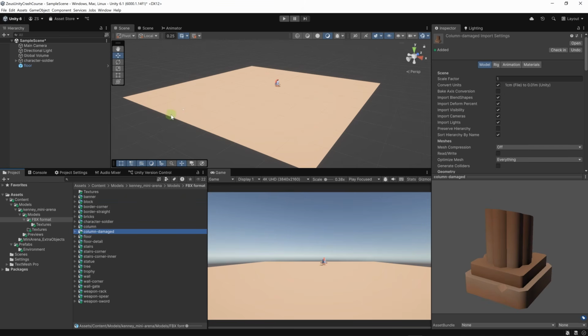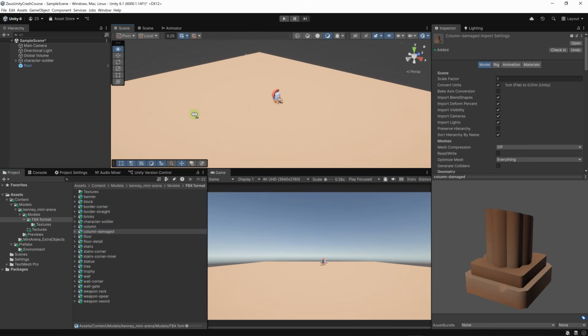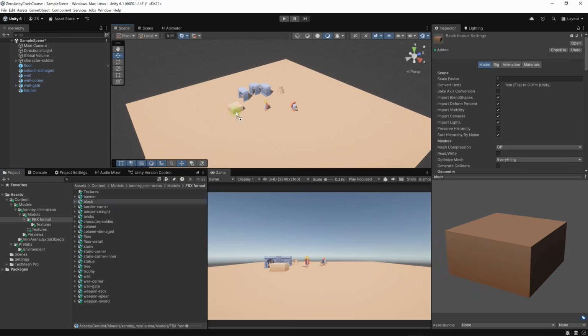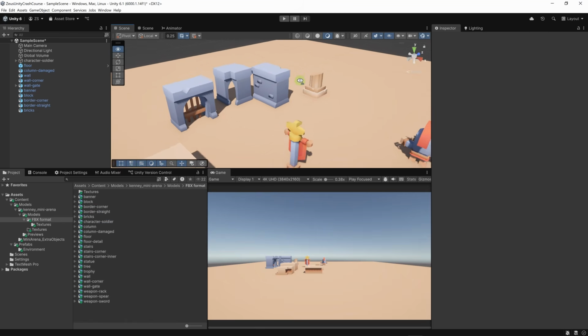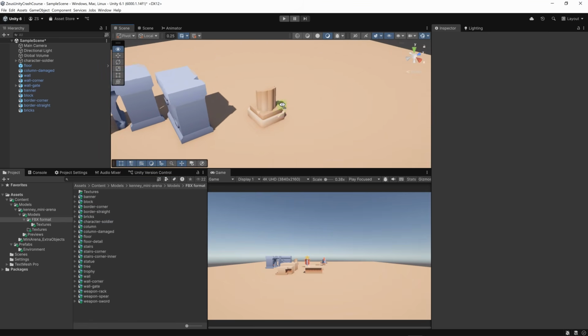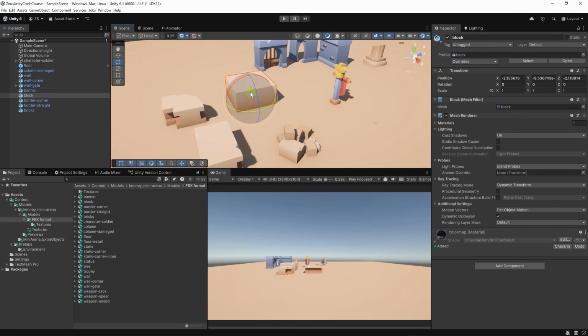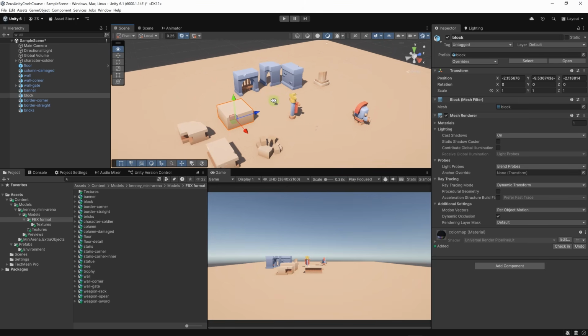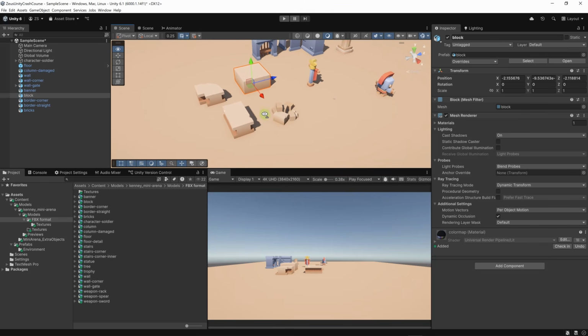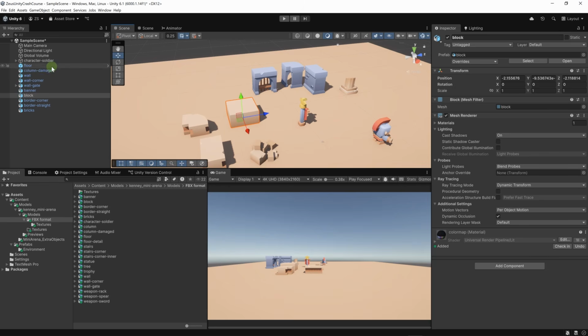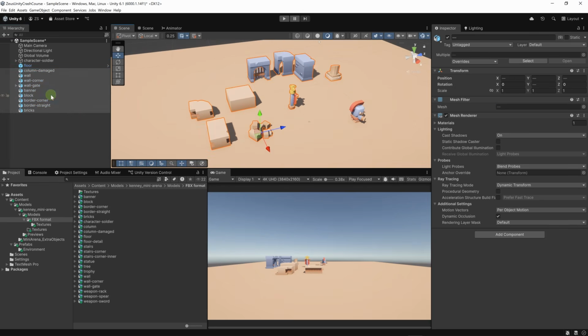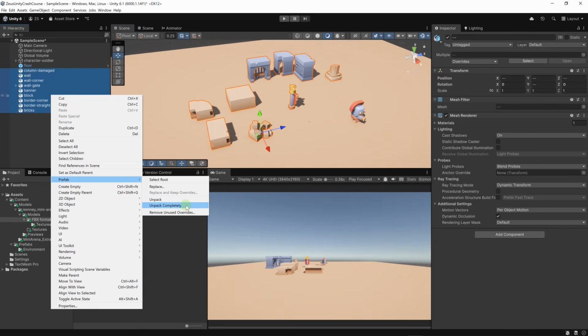For the rest of the models, I'm going to do the same thing. So I'm going to lay them out in the scene here. Okay, we have walls, we have a destroyed column, and we have a block here. We will use all of these assets as obstacles in our level. So what I'm going to do is select them all, then right-click, prefab, unpack completely.